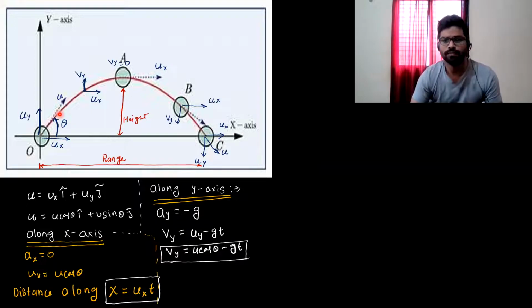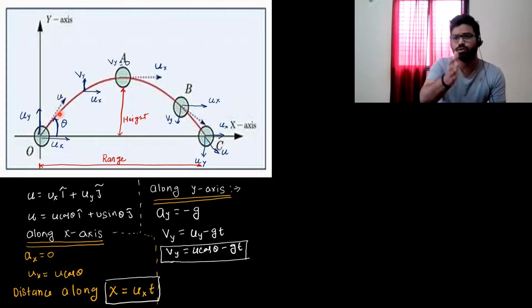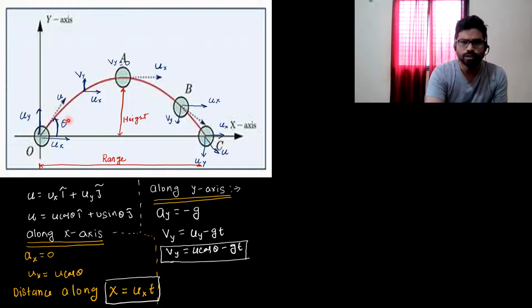So from vectors, we know that if I have some vector, I can always resolve it into, at least if I am talking about 2D motion, at least two components. If I am talking about three dimensions, then I can resolve it in three directions. So if this velocity is u, this angle is theta, then the projection will be ux or u cos theta.